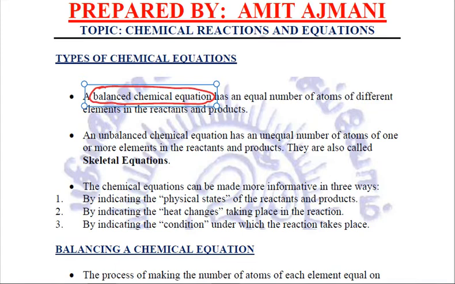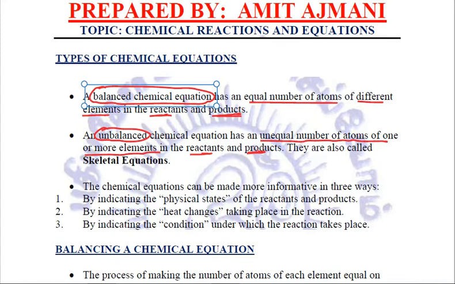So, a balanced chemical equation is that equation which has an equal number of atoms of different elements in the reactant side as well as the product side. That reaction is called a balanced chemical equation. Another is an unbalanced chemical equation. Unbalanced means that it has got unequal number of atoms of one or more elements in the reactants and products.